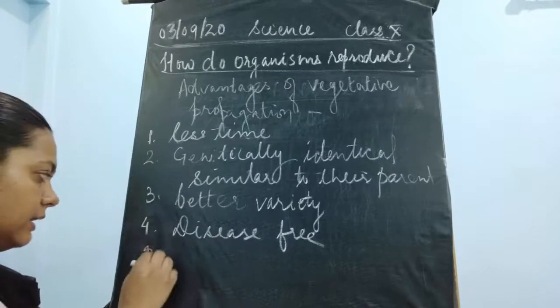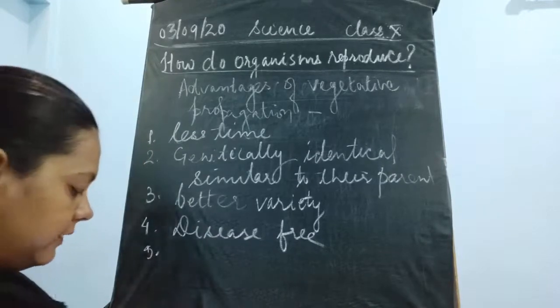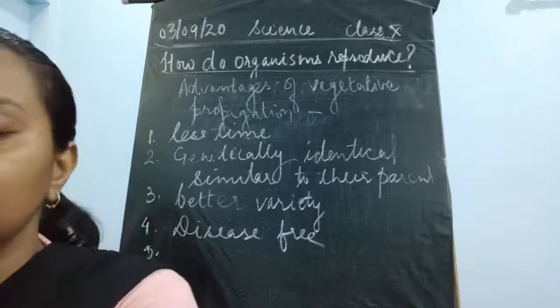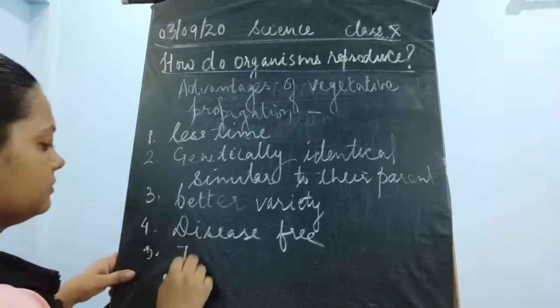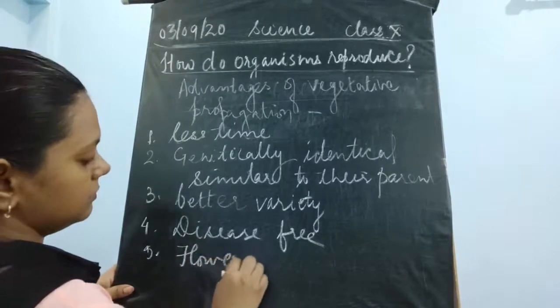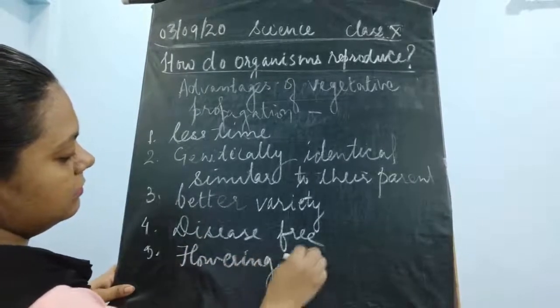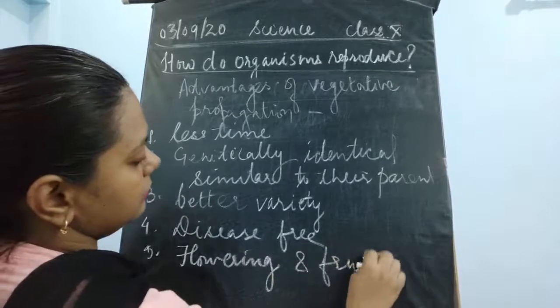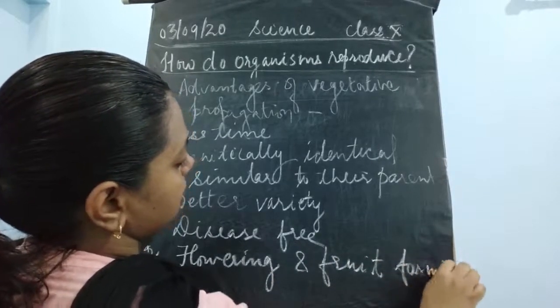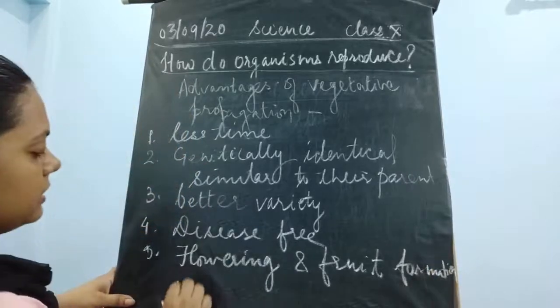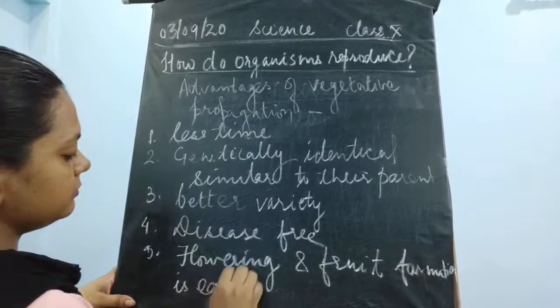The next advantage is that flowering and fruit formation is early.